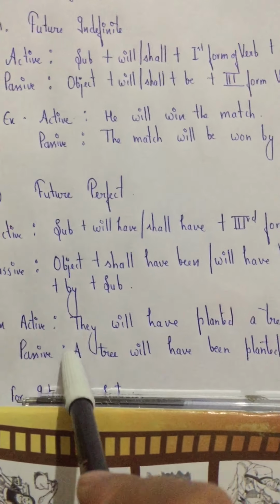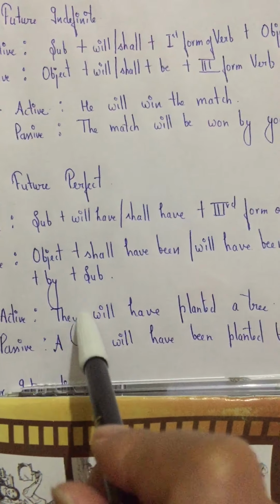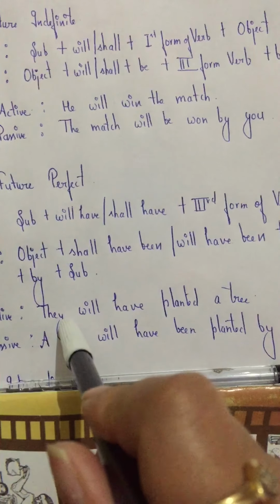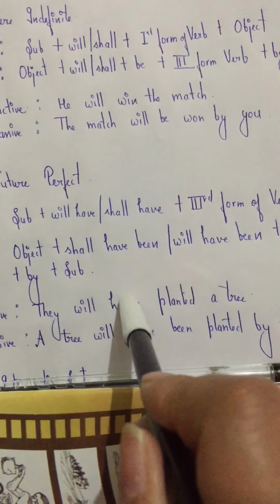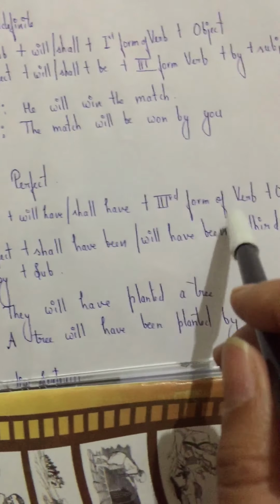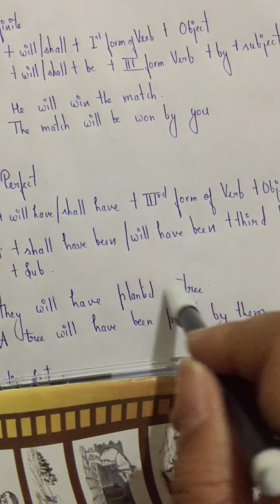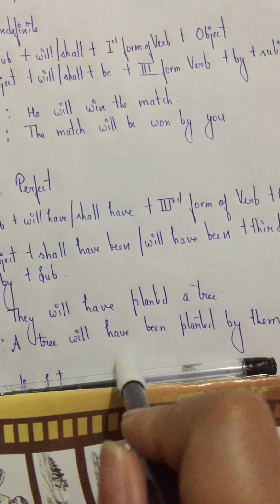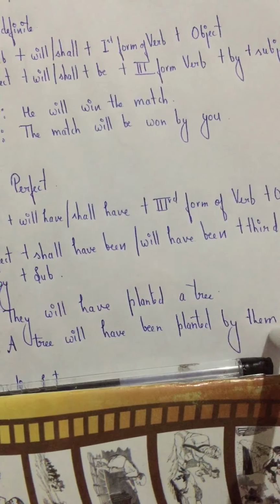In active, if the sentence given is, they will have planted a tree. They is your subject, will have planted a tree. A tree will come in front. A tree will have been planted by them.